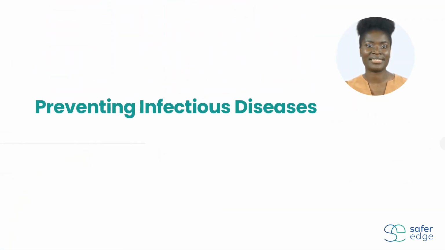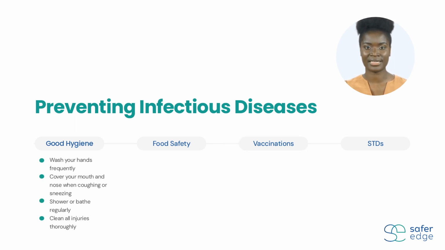Many infectious diseases can be avoided if best practices are followed. For example, good hygiene. Wash your hands frequently or use an alcohol-based hand sanitizer. Cover your mouth and nose when coughing or sneezing or wear a mask when ill. Shower or bathe regularly. Because many infections are transmitted by blood, wash and bandage all cuts and injuries thoroughly, and avoid picking at healing wounds.